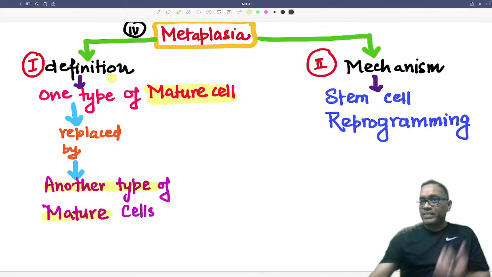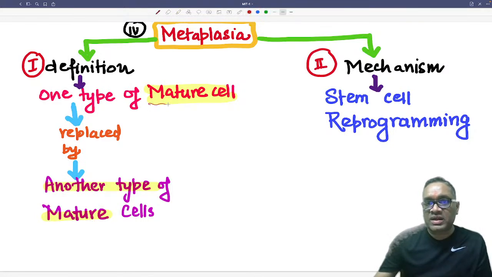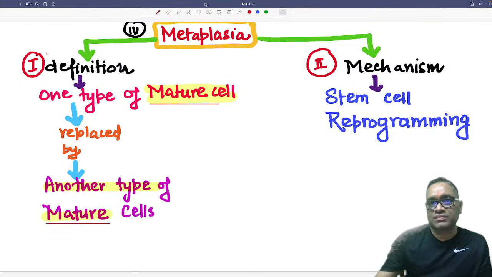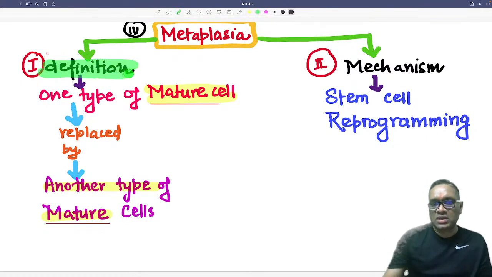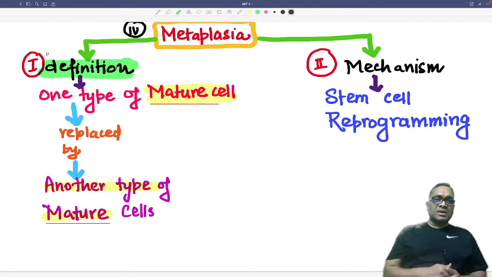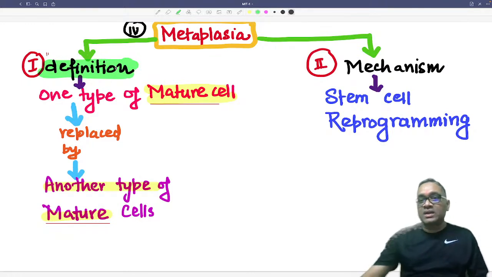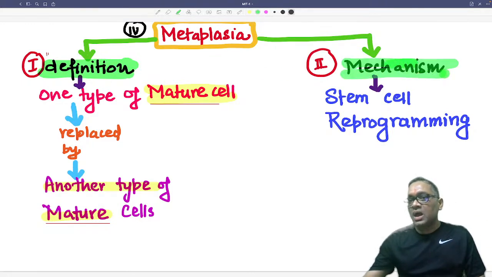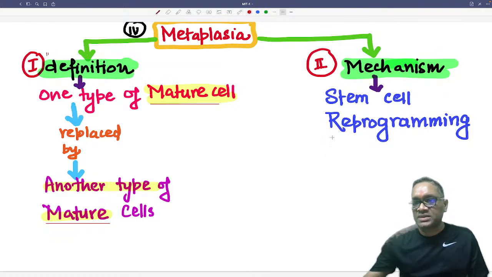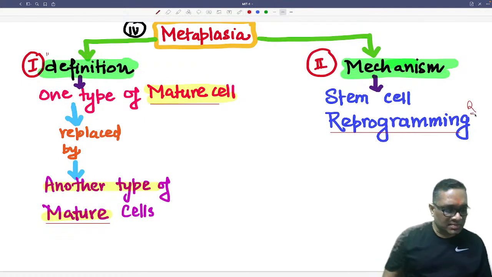When we talk about mature cell, then we are talking about the definition of metaplasia, right? So a mature cell replaced by another type of mature cell, this will be the definition of metaplasia. So it is very important to notice what the examiner is talking about. If he is talking about the definition, or simply what is metaplasia, that is definition. But if it says occurs at, it means the examiner is talking about mechanism, and the mechanism of metaplasia is stem cell reprogramming. So this is the right answer. Stem cell reprogramming is the mechanism of metaplasia.